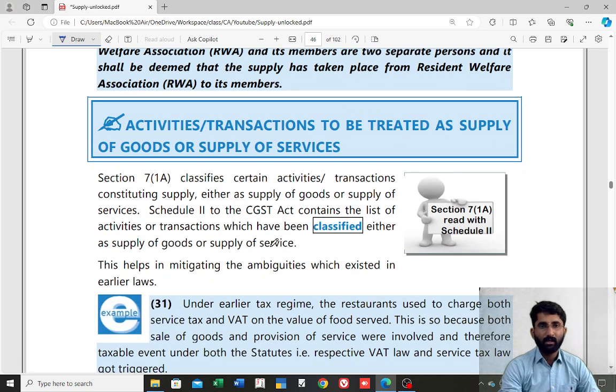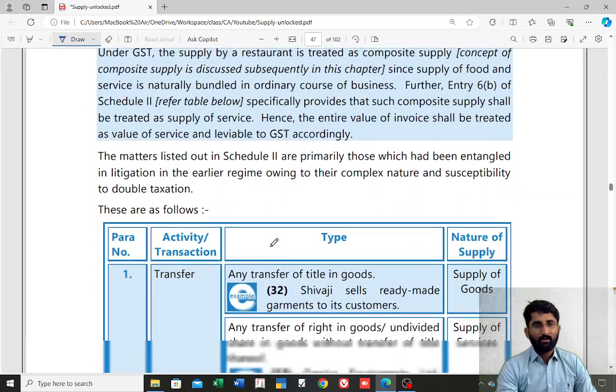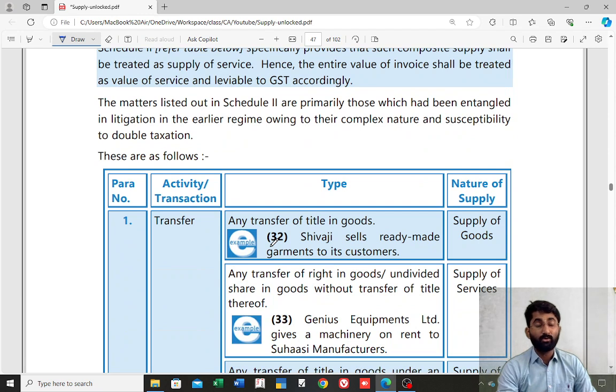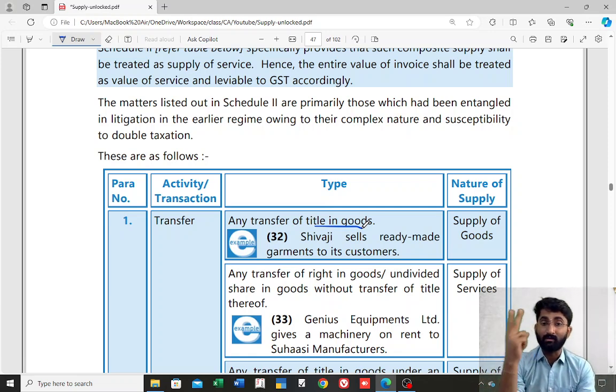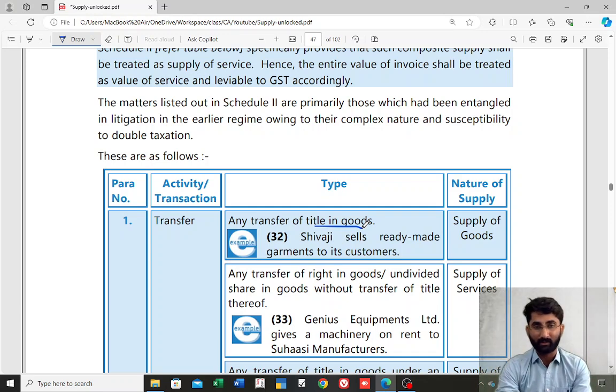Correct. Activities or transactions to be treated as supply of goods or supply of service. Now there is Schedule 2, which says, shall we recall, paragraph number 1, which states that transfer of title in goods is supply of goods. Second one, transfer of right to use goods without transfer of title. You don't transfer the title, you are just giving the right to use, then it is supply of service.